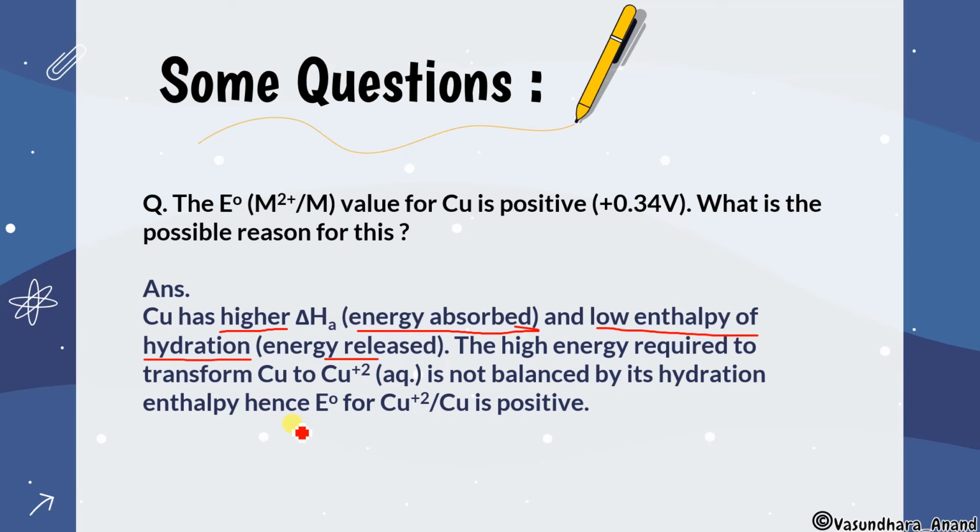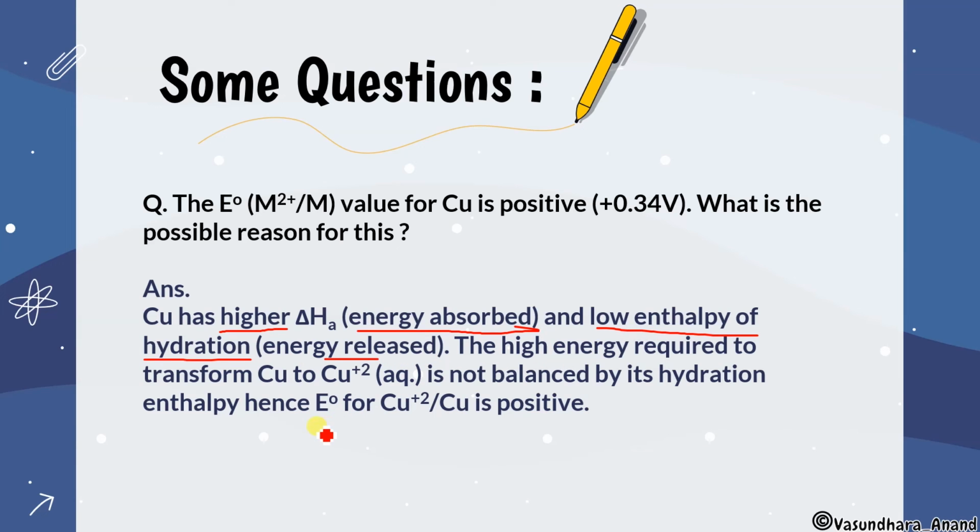So the energy required to convert copper to copper+2 is not at all balanced by this enthalpy of hydration, and that's the reason the E0 value for copper+2 to copper is positive. This value is positive because the absorbed value, look here, is higher and the released value is lesser.